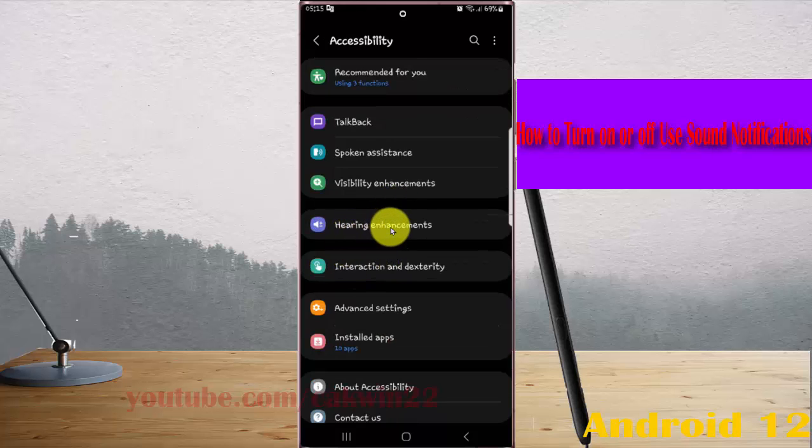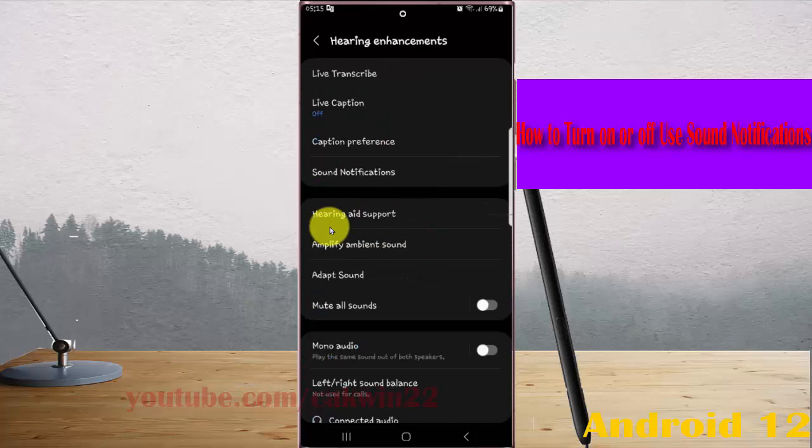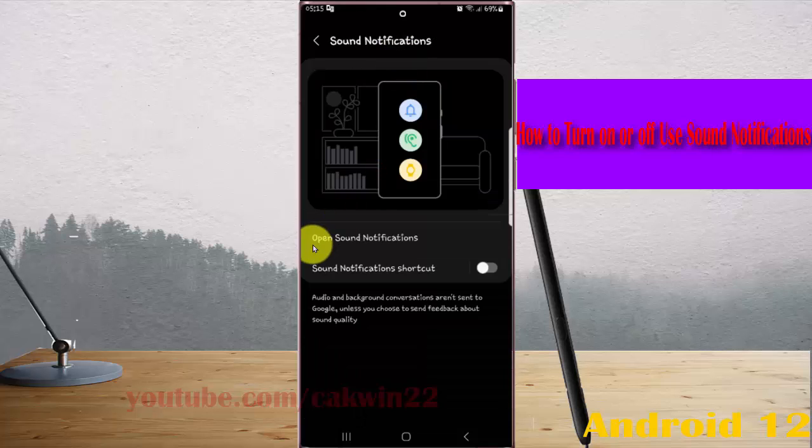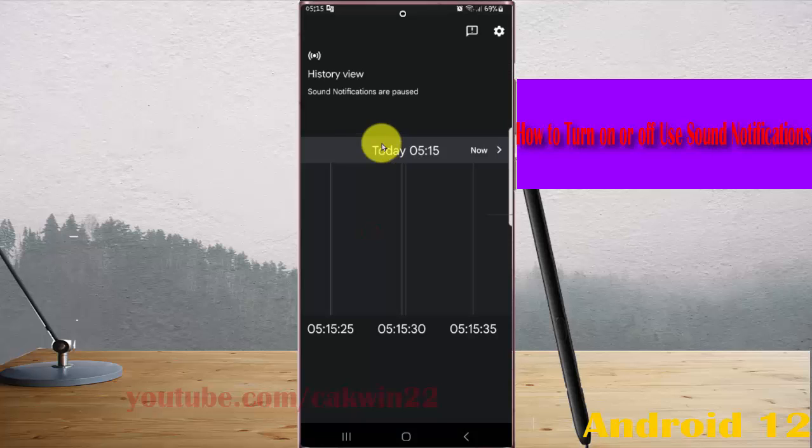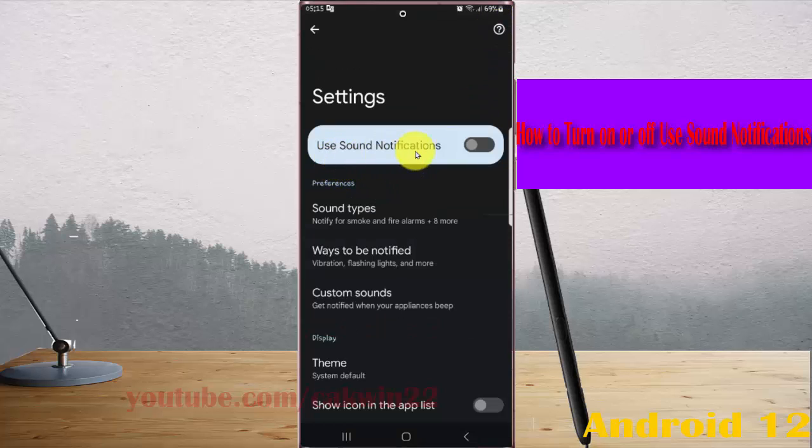Next, tap hearing enhancements, and then tap sound notifications, and then tap open sound notifications. Next, tap the settings icon, and then on the sound notifications, tap switch until blue to turn on, or tap switch until gray to turn off.